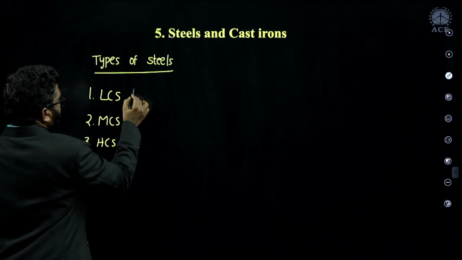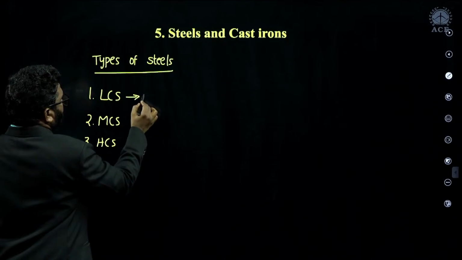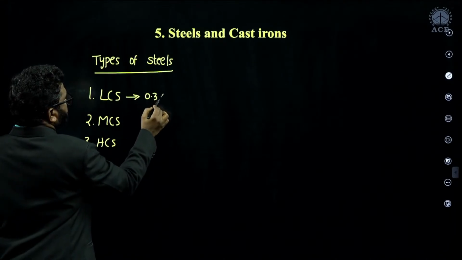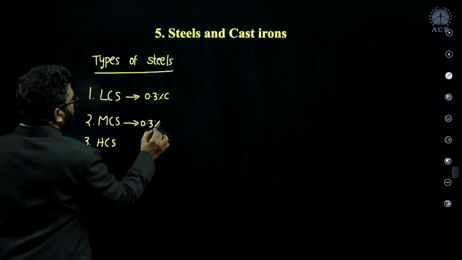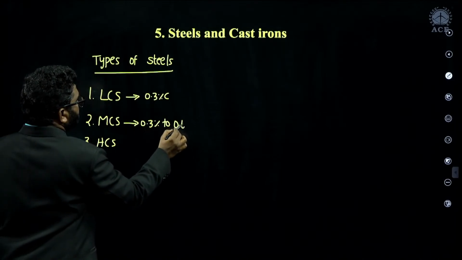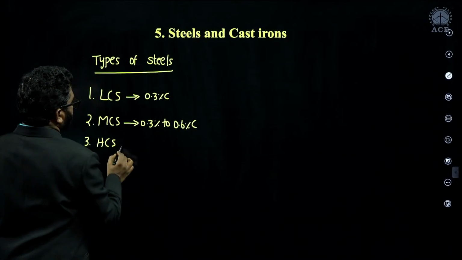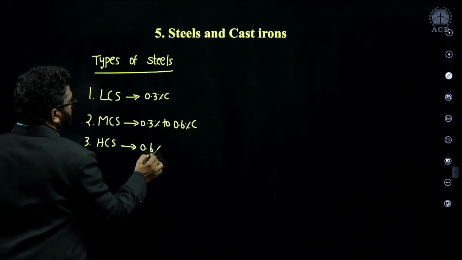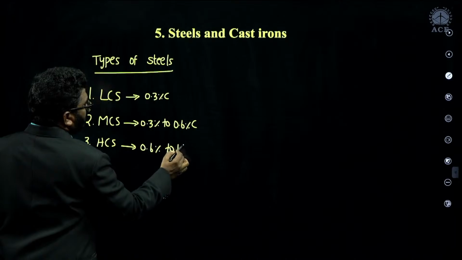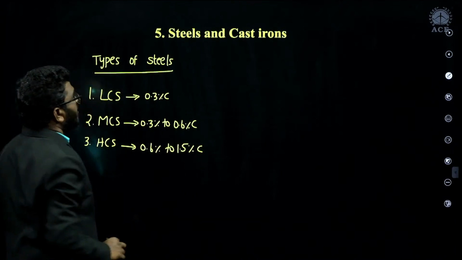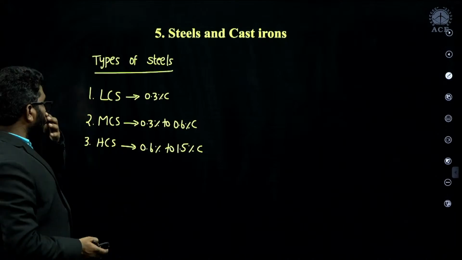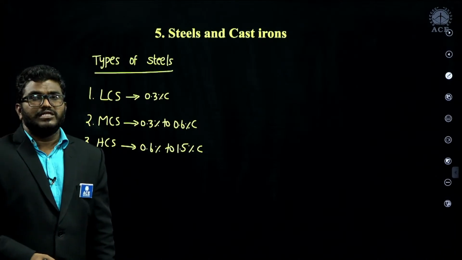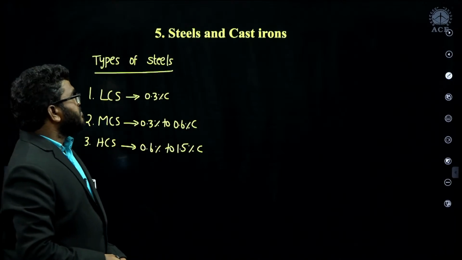The percentage of carbon you should remember: for low carbon steel up to 0.3% of carbon, for medium carbon steel 0.3% to 0.6% of carbon, for high carbon steel 0.6% of carbon to some 1.4 or 1.5% of carbon. And also alloy steels, stainless steels, and high speed steels.